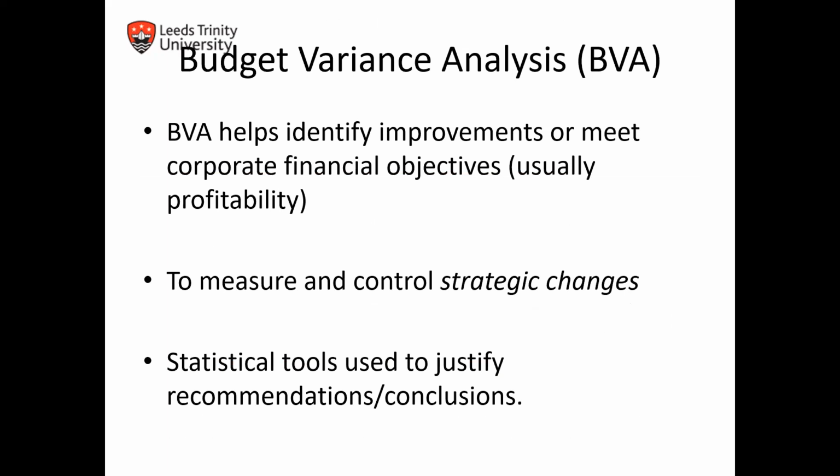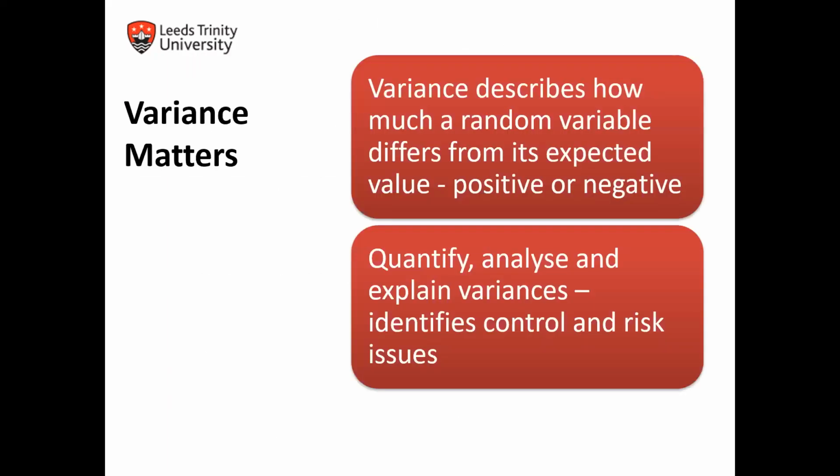Business variance analysis identifies improvements or meets corporate financial objectives, and it is a way that we can measure and control strategic changes.